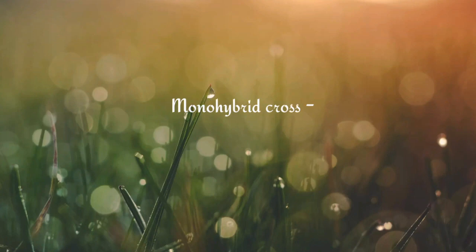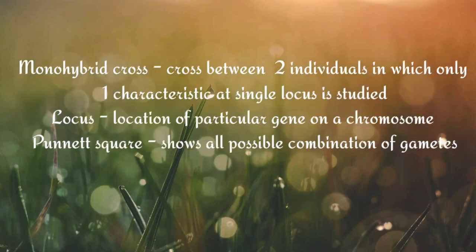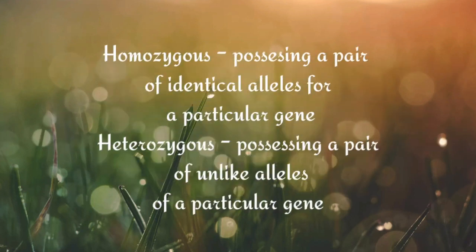3 to 1. Key terms used: monohybrid cross, a cross between two individuals in which only one characteristic at a single locus is studied. Locus, the location of a particular gene on a chromosome. Punnett square shows all possible combinations of gametes. Homozygous, possessing a pair of identical alleles for a particular gene. Heterozygous, possessing a pair of unlike alleles of a particular gene.